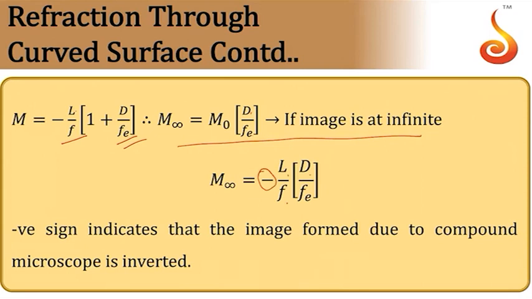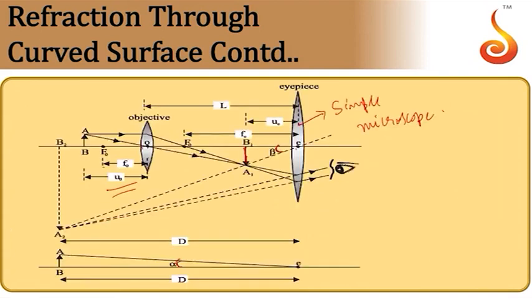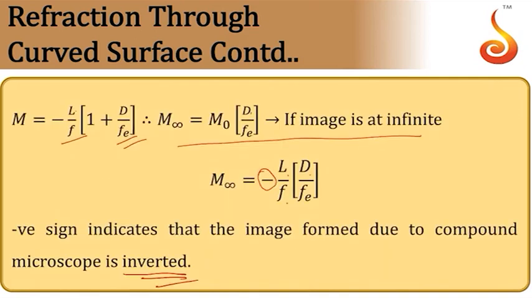Here there will be a negative sign. The negative sign indicates that the net magnification is negative. So the final image is inverted with respect to the object. You can see from the diagram itself, the final image is inverted. For this object, you get this image. The final image is inverted with respect to the object.